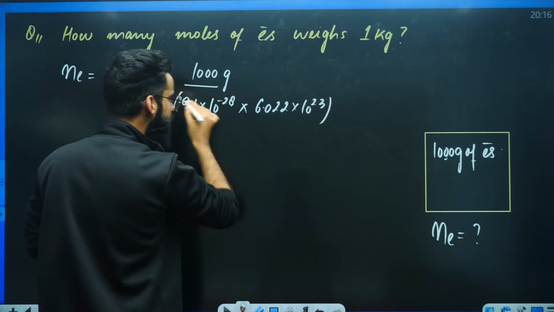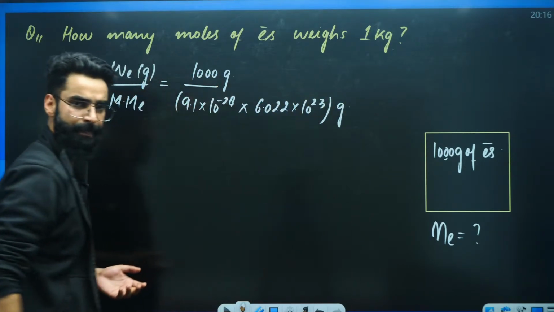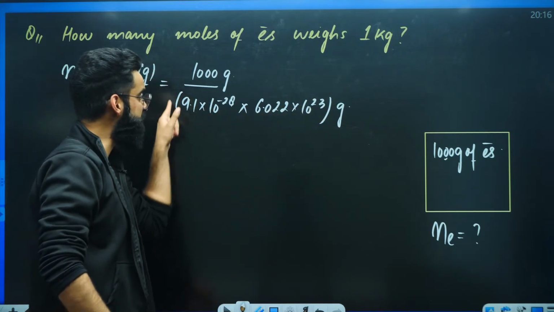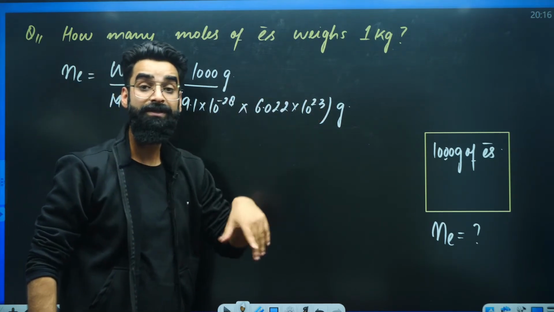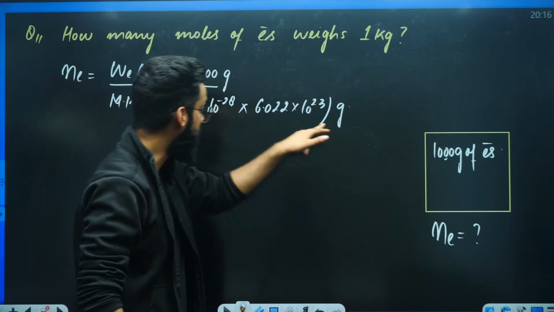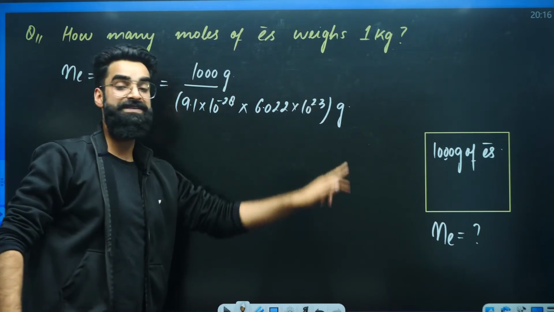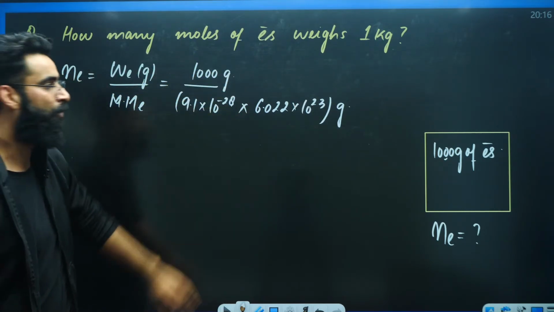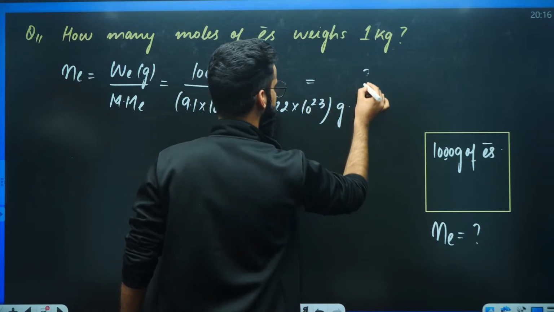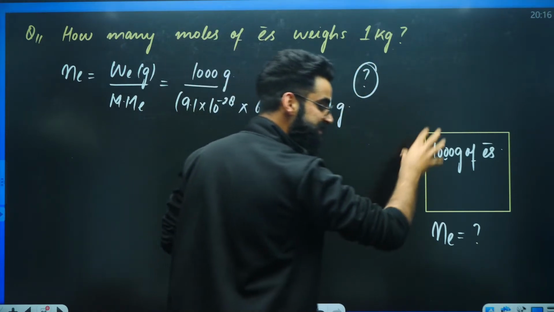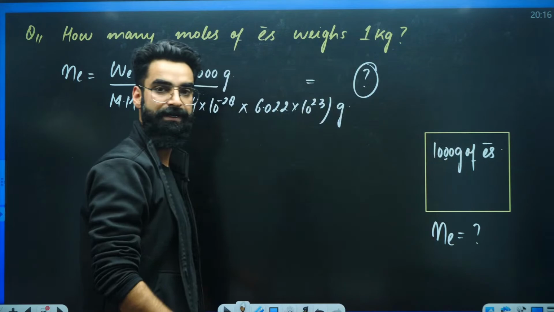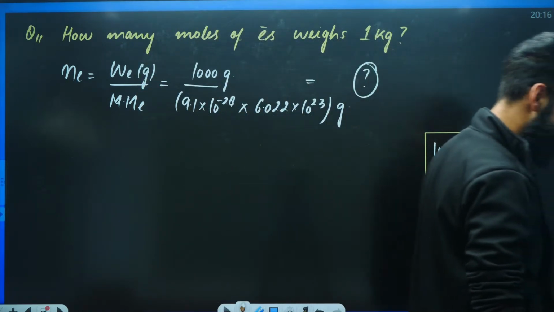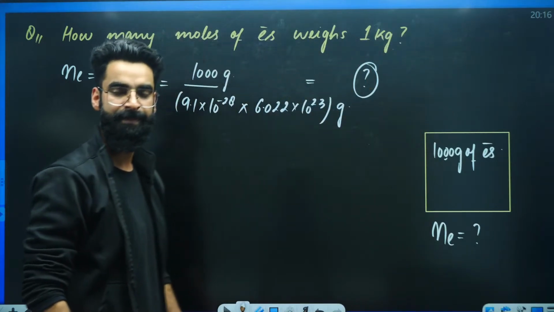Can I say this whole term gives you the molar mass of electron? This term is mass of 1 electron multiplied by Avogadro's number. So this whole term now will give you the molar mass of electron, the mass of 1 mole of electron, the mass of 6.022 into 10 raised power 23 electrons. So given mass divided by molar mass. Just solve it. Get the number of moles of electrons present in 1000 grams of it. Isn't it simple, my dear students?